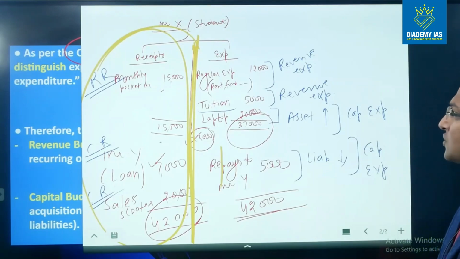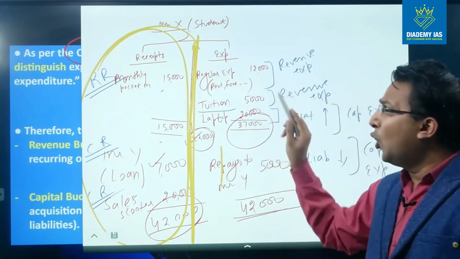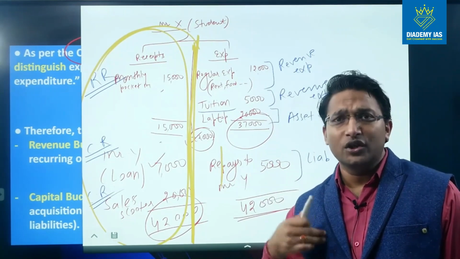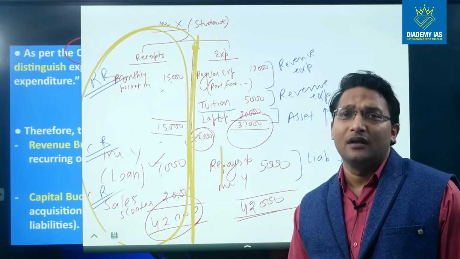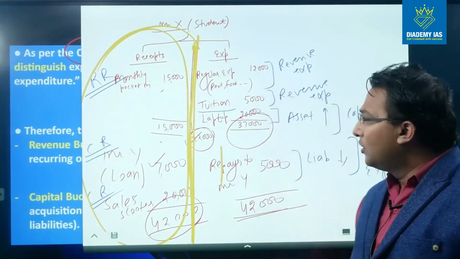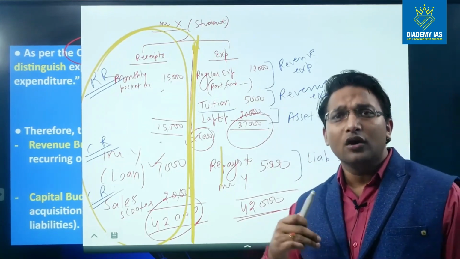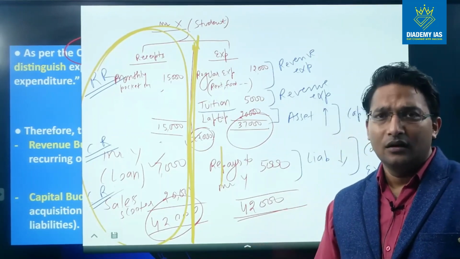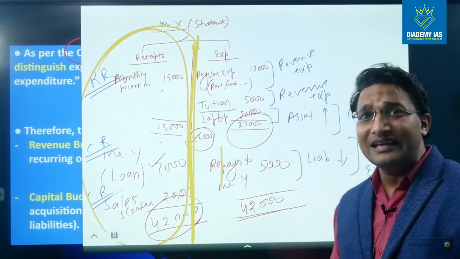Similarly, if we link this example to the government, all the regular expenses of the government, which include salaries, interest payments, and subsidies to the general people, are revenue expenditure. Increase in assets, that means expenditure on road building, hospital building, school building, are all capital expenditure because they are creating assets. There is an increase in the asset.